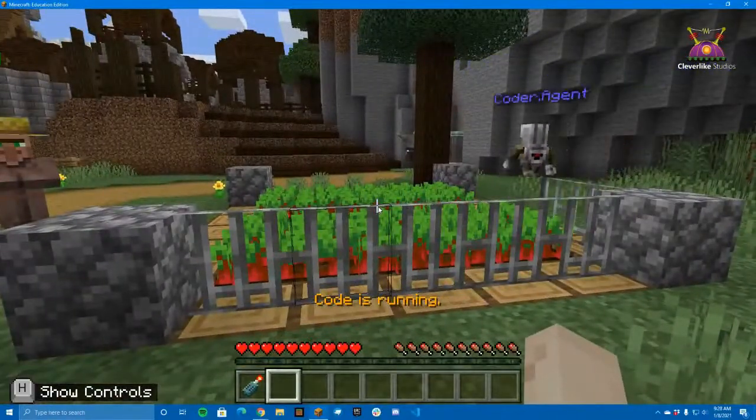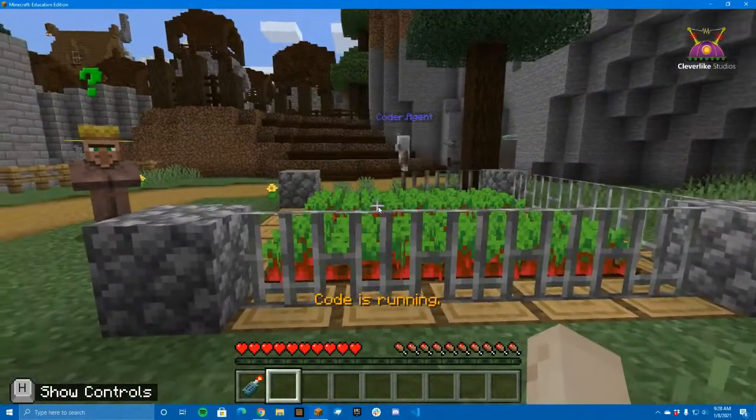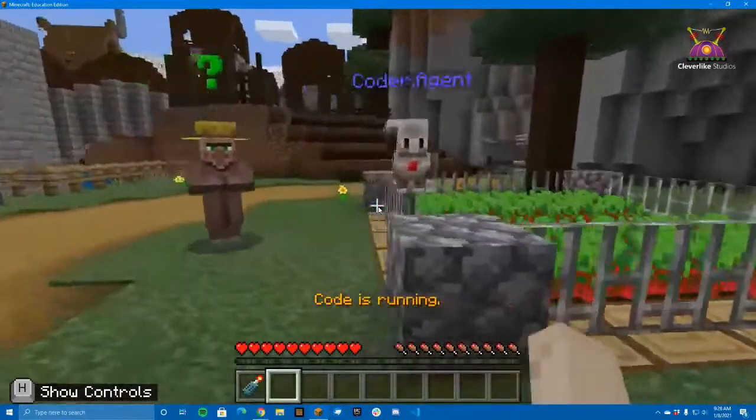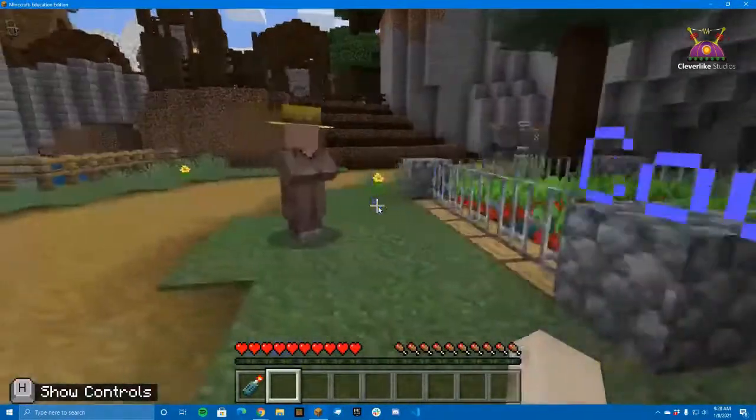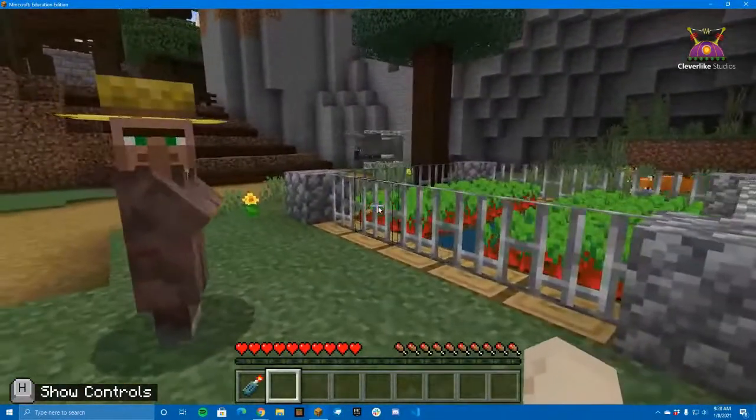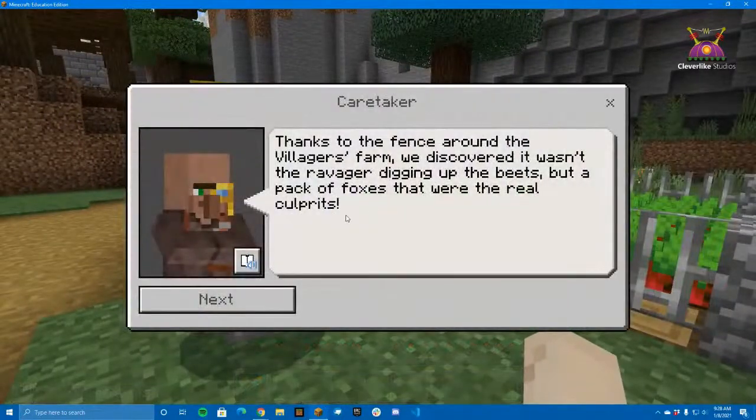Go, buddy, go. Go, buddy, go. Go, buddy, go. That ravager hopefully solves the problem with the rat. What? Wait a second. Do you see that in the background?